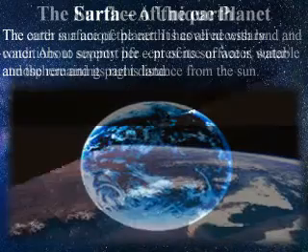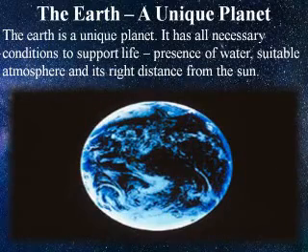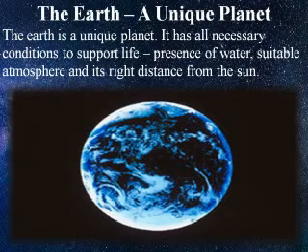The earth, a unique planet. The earth is a unique planet. It has all the necessary conditions to support life: presence of water, suitable atmosphere and its right distance from the sun. So the earth is called a unique planet because it has water, suitable atmosphere, and its right distance from the sun.